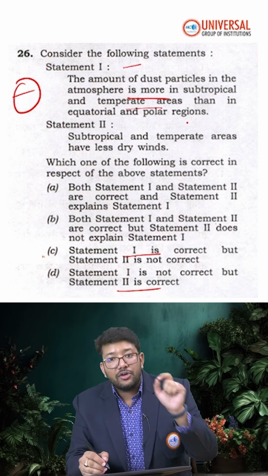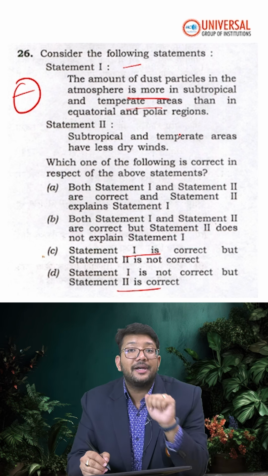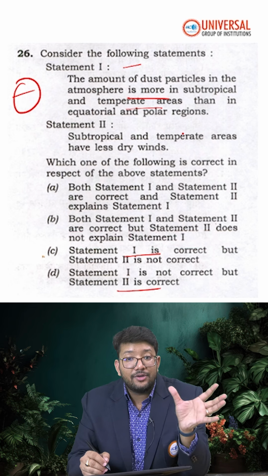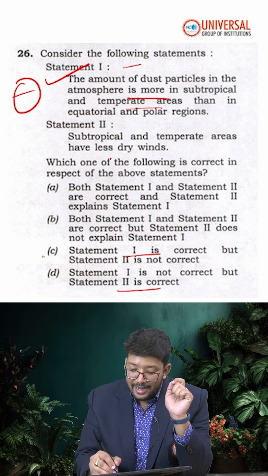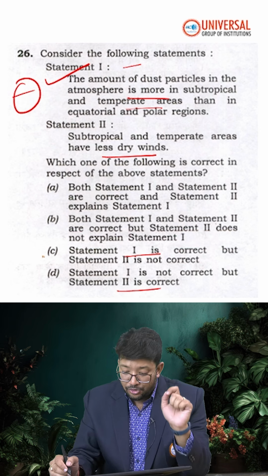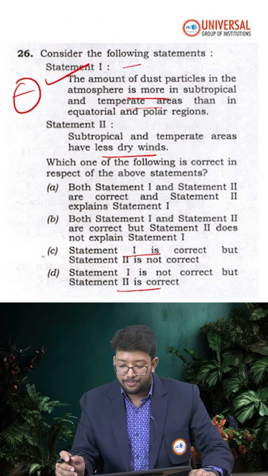It means the amount of dust particles in the atmosphere is yes more in subtropical and temperate areas in comparison to equatorial and polar regions. Definitely right. And statement 2 was that subtropical and temperate areas have less dry winds. No, they are having more dry winds. Let me explain it further.